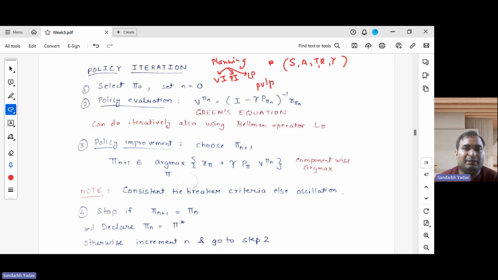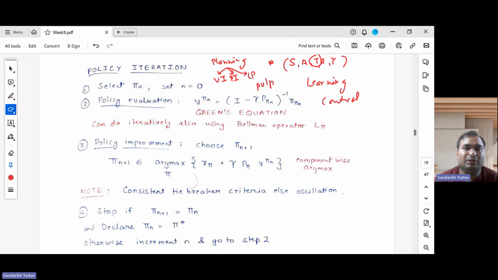But in this planning setting, we have access to the transition probabilities. In the actual reinforcement learning setting, which is quite often called control in the control literature, we don't have access to the transition function. States we know, actions are in our control, and reward we get from the environment. States are also supplied by the environment.